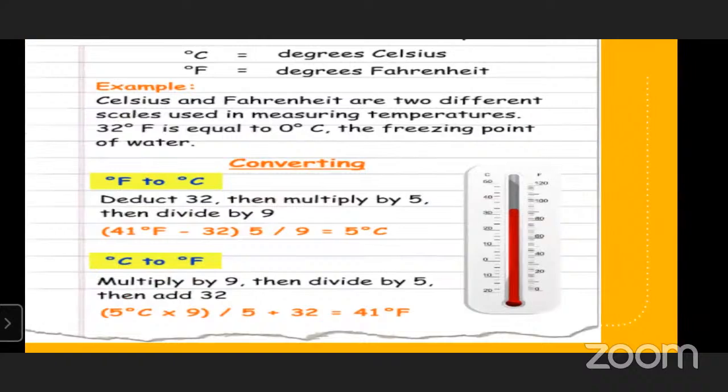It is one of the formulas where there may be a chance of being asked for the conversion of degrees centigrade to Fahrenheit. He's asking us to multiply by 5 and then divide by 9.